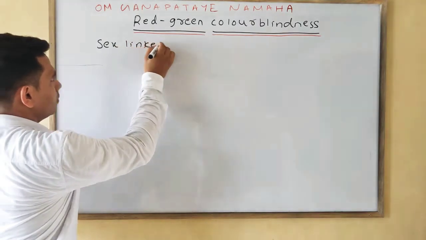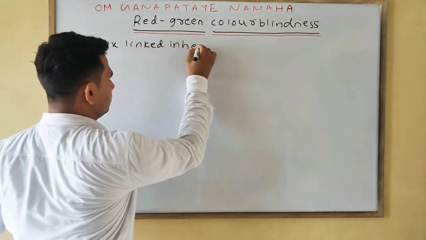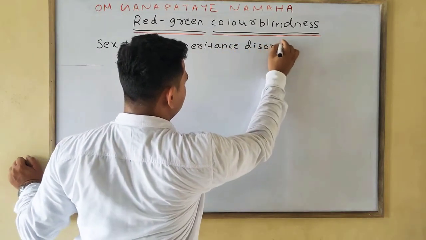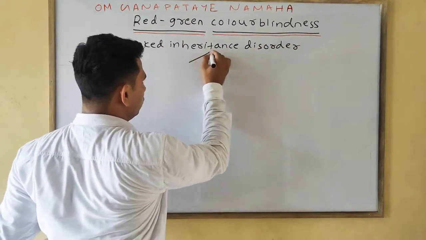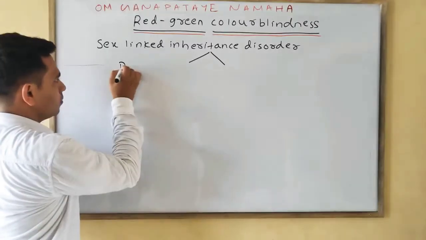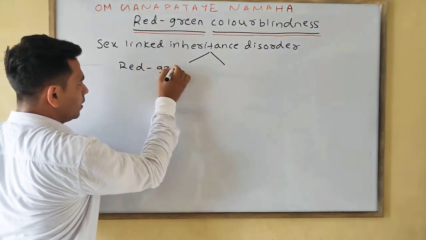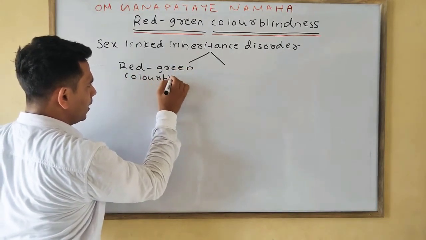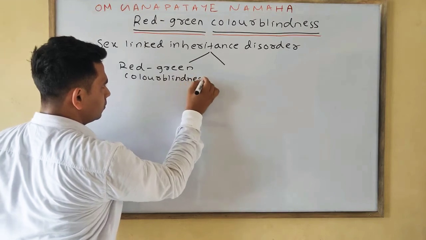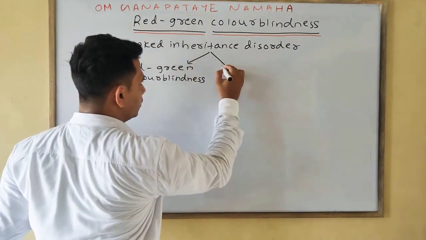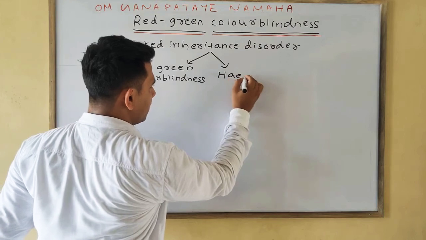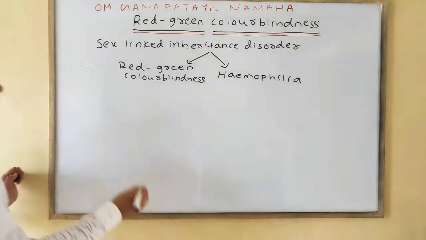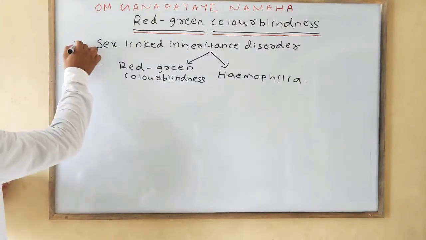sex-linked inheritance disorder is basically divided into two ways. One is red-green color blindness, the other one is hemophilia. We can say this is a sex-linked inheritance disorder, or simply we can say